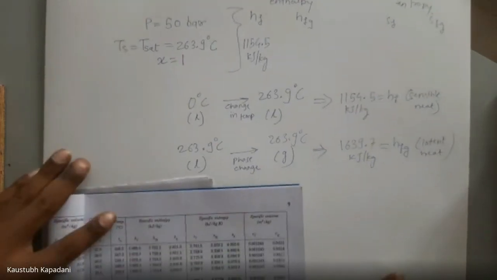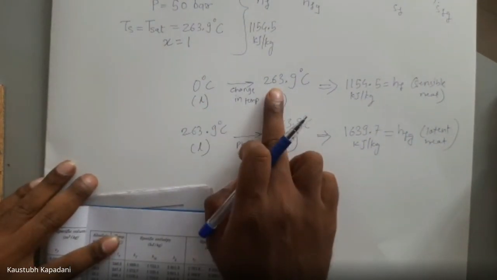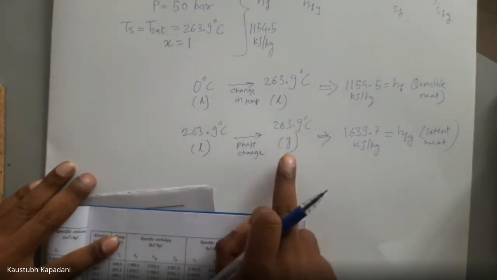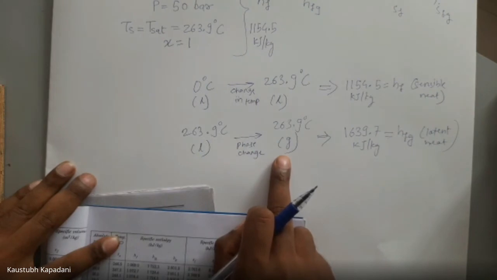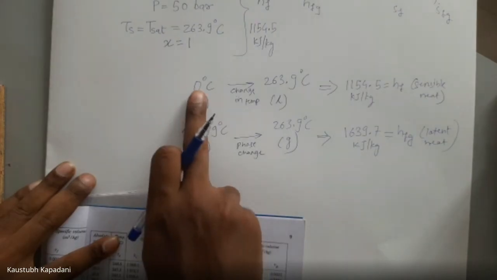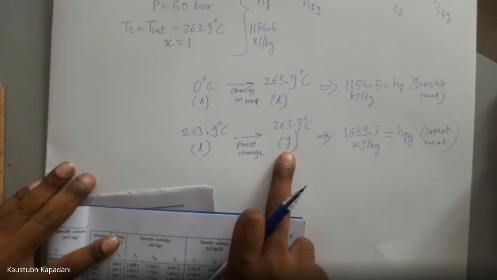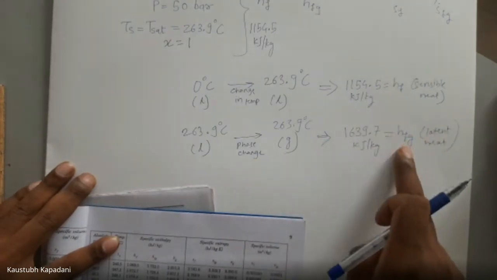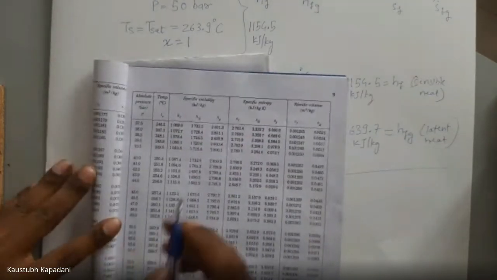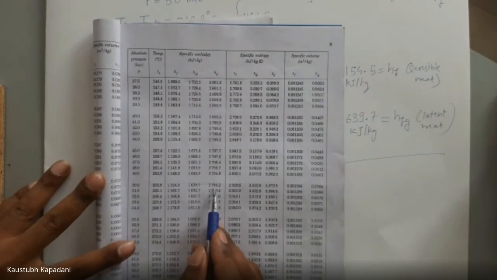So what is our journey? From 0 degrees Celsius liquid to boiling point liquid, then boiling point liquid to boiling point gas. So this is our journey. From 0 degrees Celsius to 263.9 gas, how much heat have we provided? hf plus hfg, so the total, and the total is given here: 2794.2.